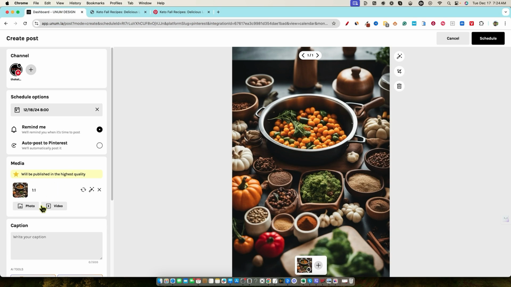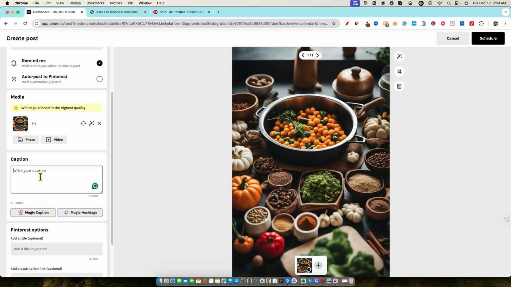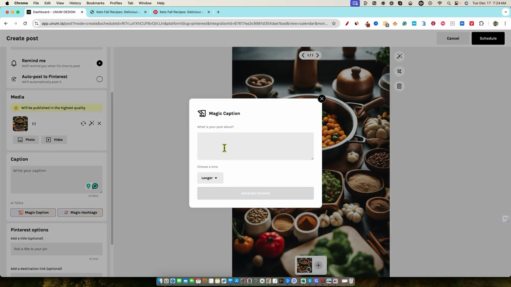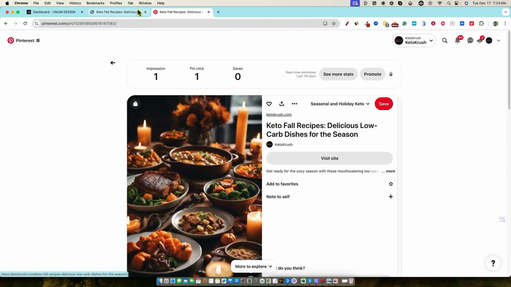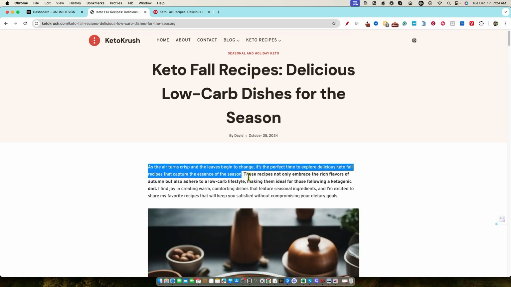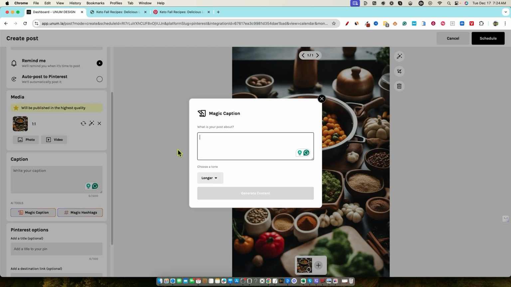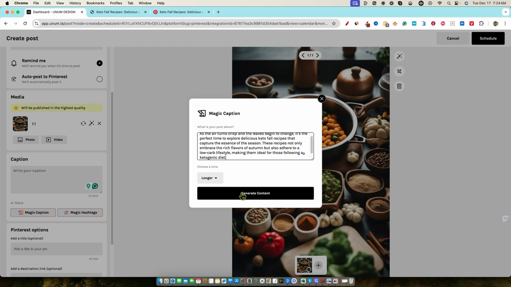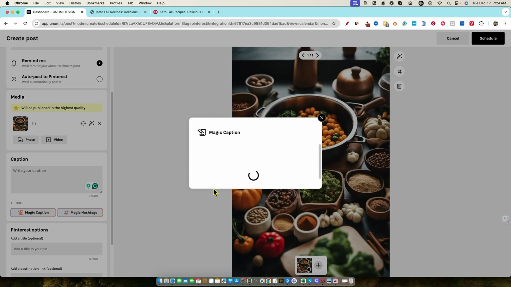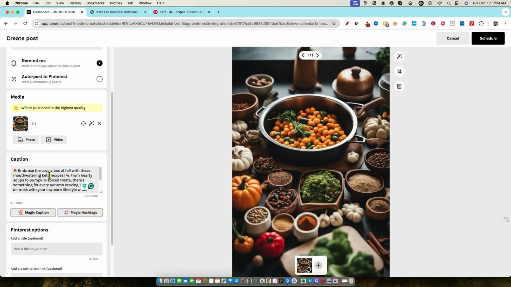That's totally cool. We can go in with caption. I'm not really sure, like if we say magic caption, we do need to put something in there. So I'm just going to go over to the site. Maybe we put in just a little bit of information right here, come back in over here, paste that in, and we're going to go with longer, and we'll generate the content right here with magic caption. There's our caption. We can replace the caption right here.